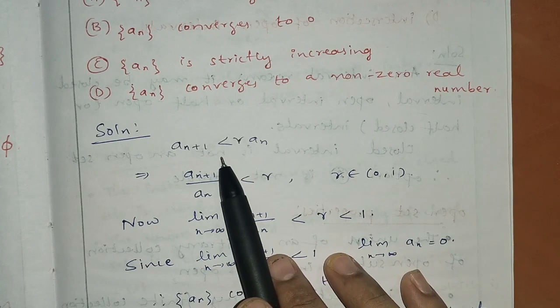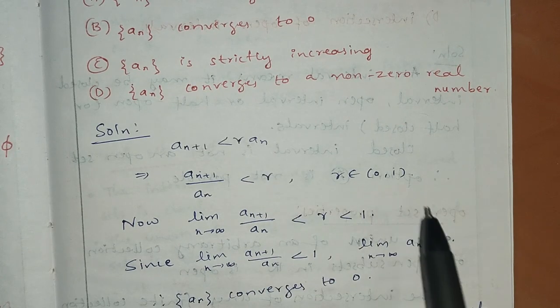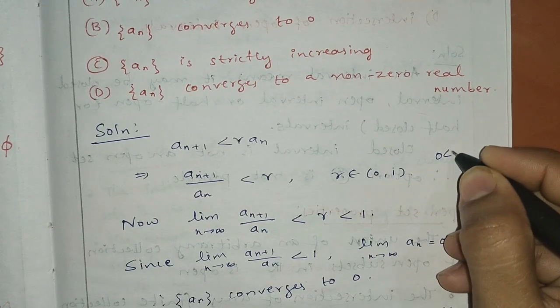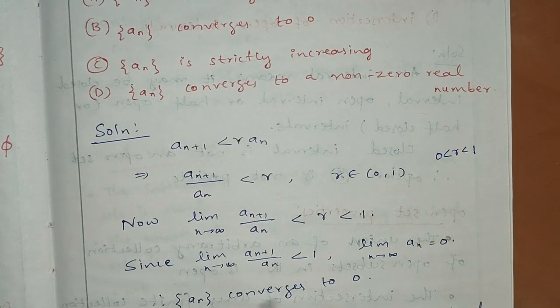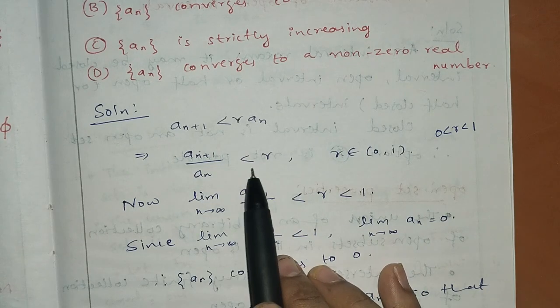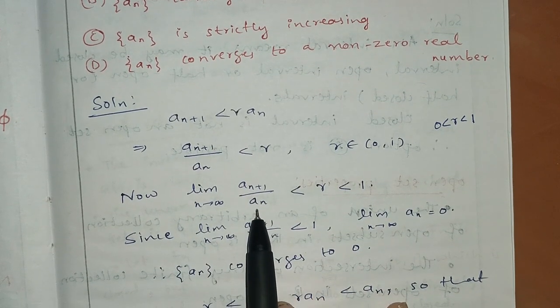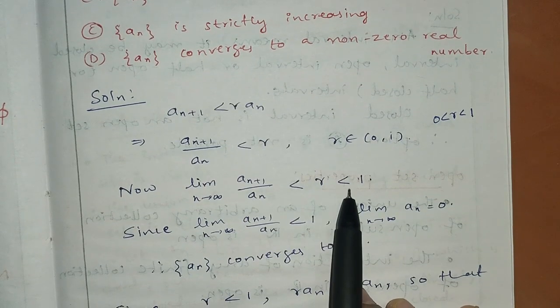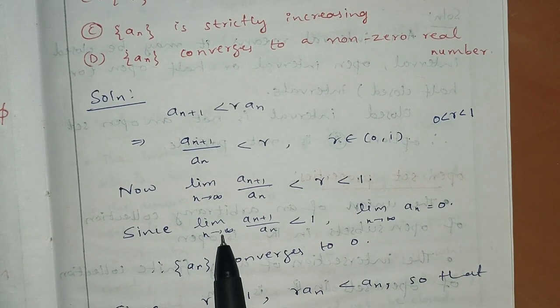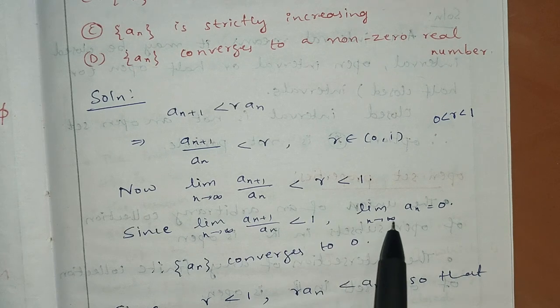Given an plus 1 is less than r into an, also r belongs to (0, 1), that is 0 less than r less than 1. Now this implies an plus 1 by an is less than r. Now the limit as n tends to infinity of an plus 1 by an is less than r, which is less than 1.